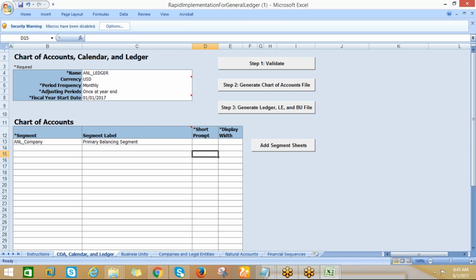And start prompt, display size, all these things. Display width I can give is for two size.